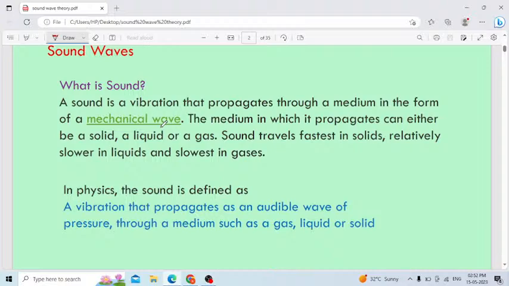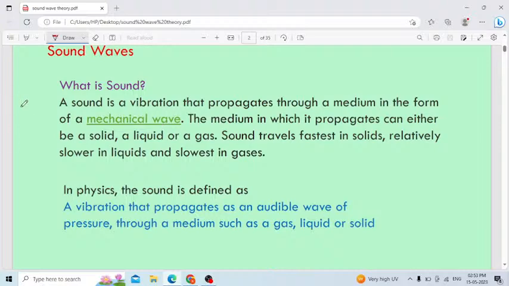And you know how the sound is produced. In our throat we have the vocal cords. When you start producing a sound, the vocal cords start vibrating. When singers are singing, or when we talk, the vocal cords start vibrating. It will produce a sound.